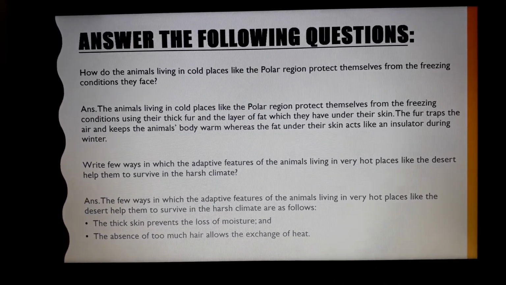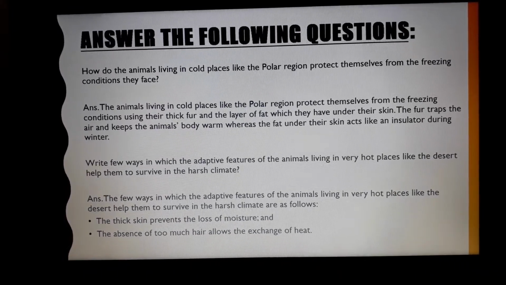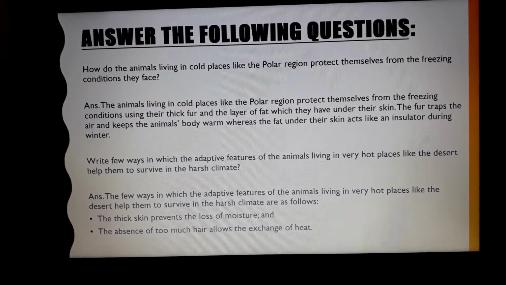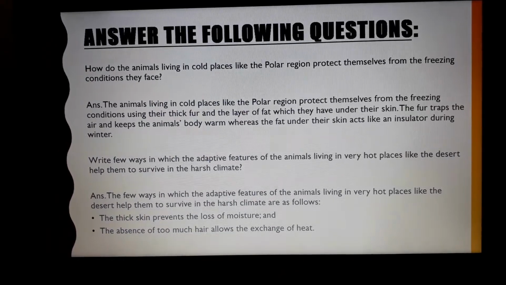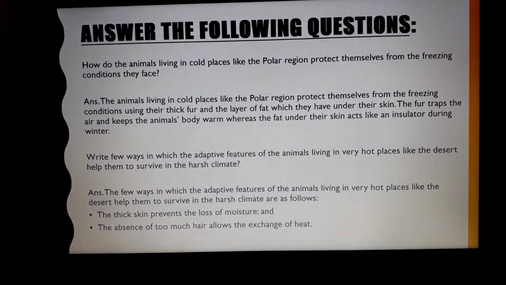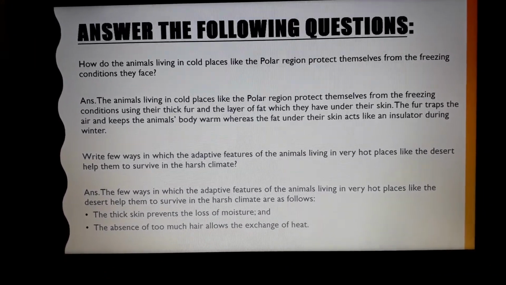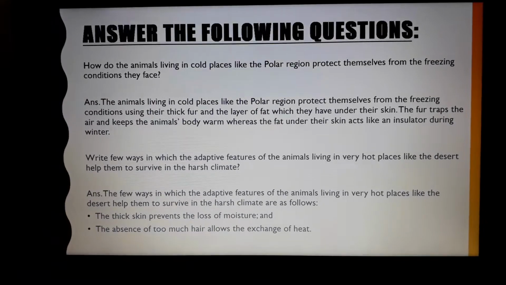Answer: the few ways in which the adaptive features of the animals living in very hot places like the desert help them to survive in the harsh climate are as follows. Point number 1, the thick skin prevents the loss of moisture, and point number 2, the absence of too much hair allows the exchange of heat.